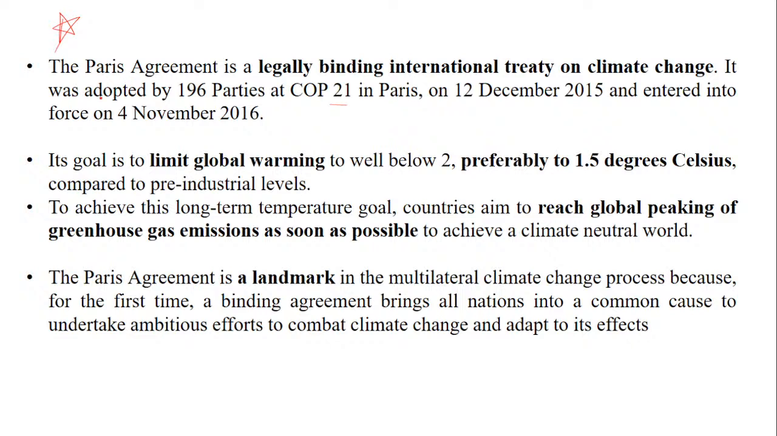So basically, the goal of the Paris Agreement is to limit global warming to below 2, but preferably 1.5 degrees Celsius compared to the pre-industrial level. So this is the main sentence which you have to remember. I have highlighted something in bold also so that you can remember it very well. Now to achieve this long-term temperature goal, countries aim to reach global peaking of greenhouse gas emissions as soon as possible in order to achieve a climate neutral world.